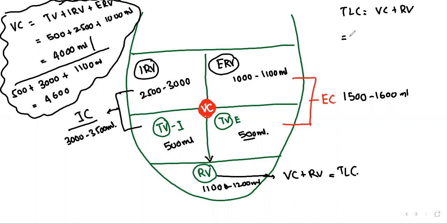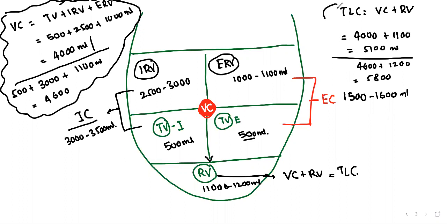So that means VC 4000 plus 1100 gives one possibility. And how much do we get? 5100. Okay, there is another possibility. 4600 plus 1200. So how much? 5800. Okay, this is the maximum.